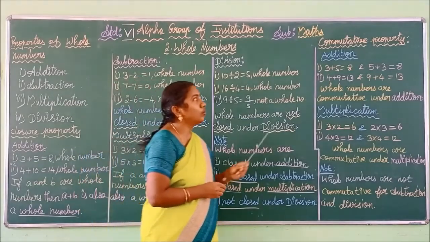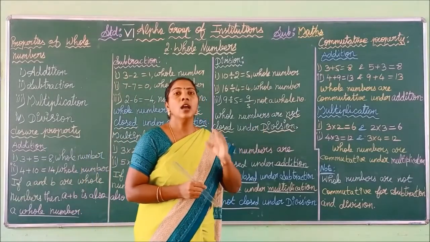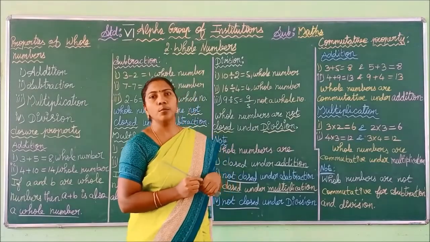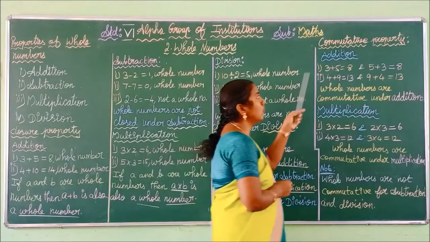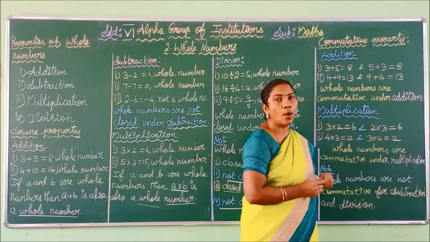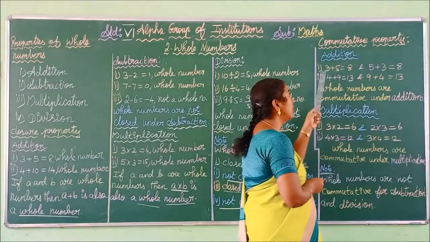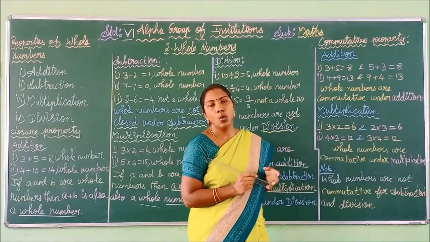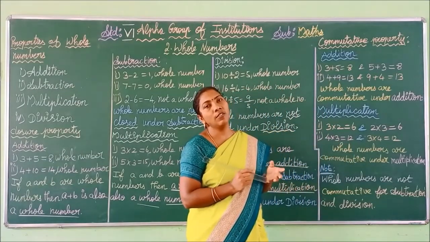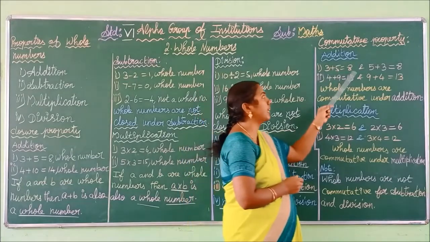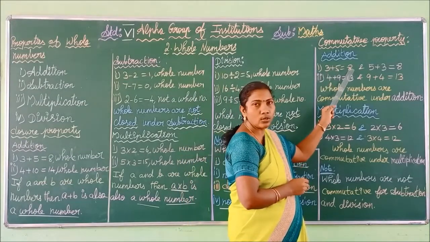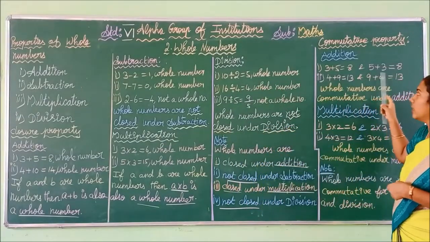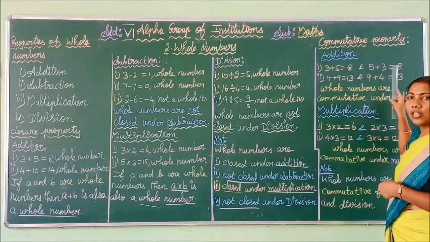Next we are going to see the second property. It is the commutative property. What is the name of the property? Commutative property. See here. First we are going to see this property for the operation addition. For that you have to take two numbers, 3 and 5. 3 and 5 are whole numbers. If you add 3 with 5, you get the answer 8. And see here, we have changed the order of addition. 5 plus 3 is also 8.